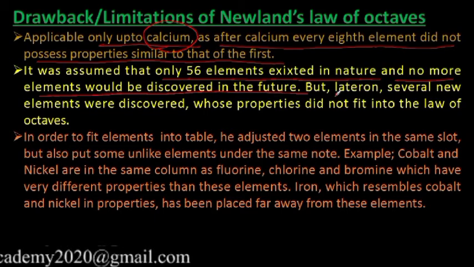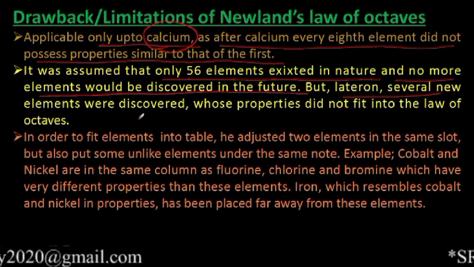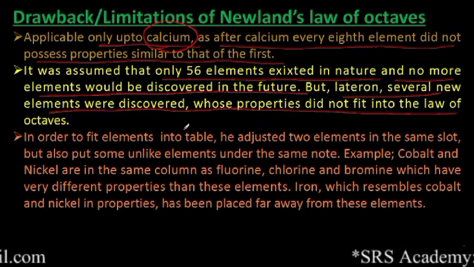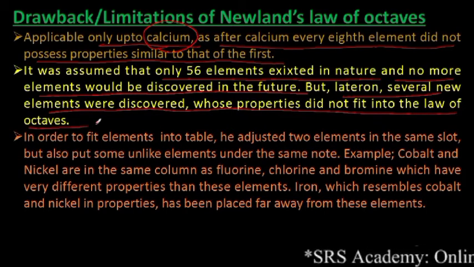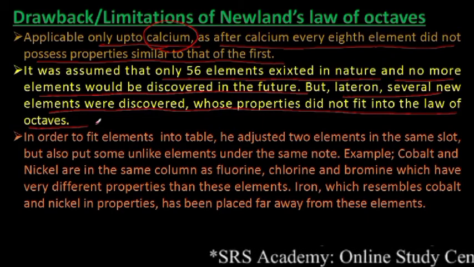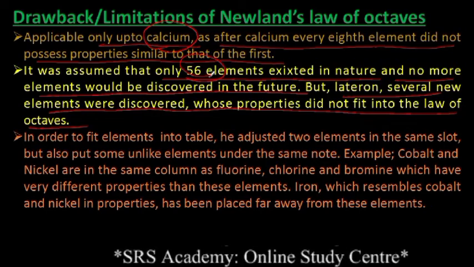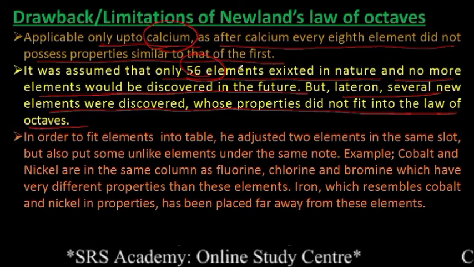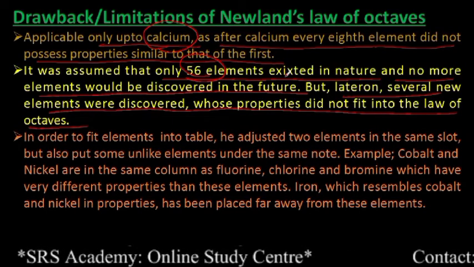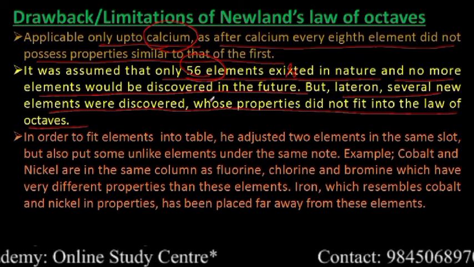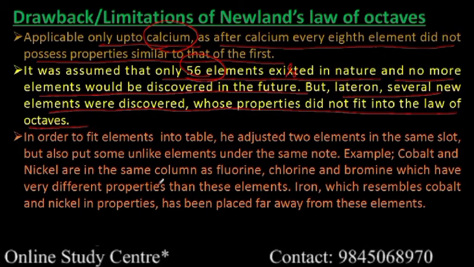But later on, several new elements were discovered whose properties did not fit into the law of octaves. Because how many elements do we have now? Now we have 118 elements. But what did he say? He said only 56 elements existed in nature, not more than that, right? So the second drawback is the 56 elements.